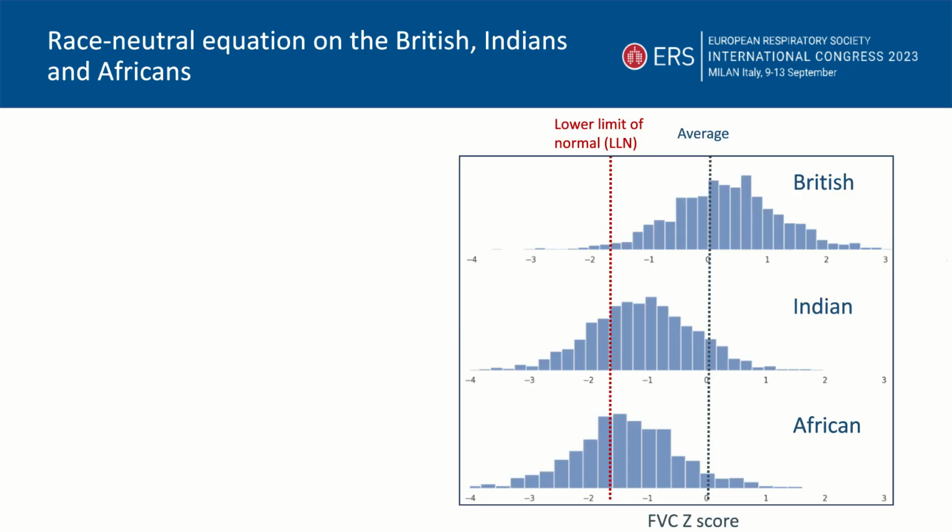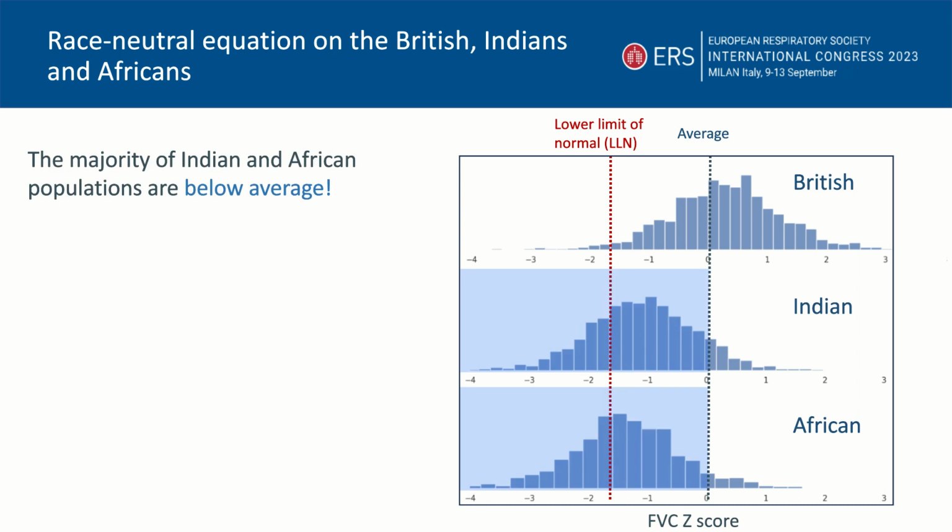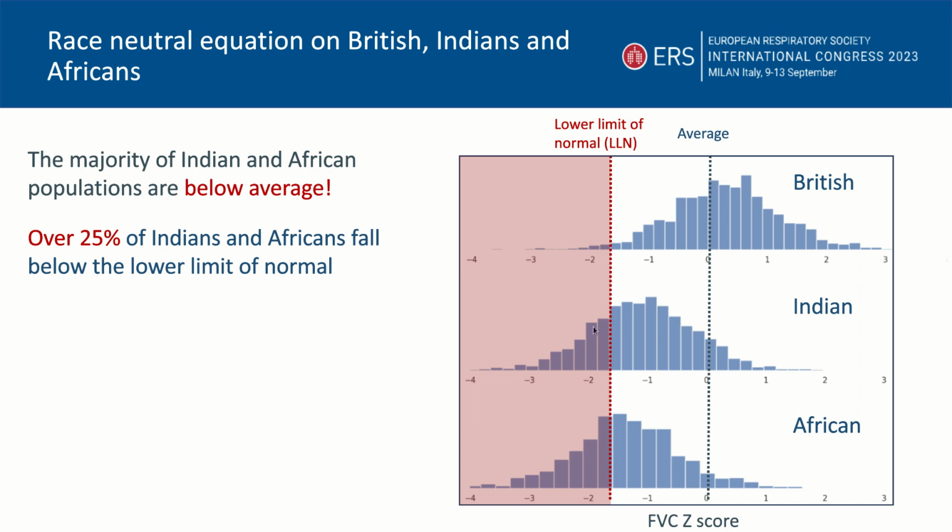This slide first shows three ethnicities: British, Indian, and African. I will explain our approach first on the British. What we see here is a normal distribution that is centered around 0, and we can see a small minority of the individuals are below the lower limit of normal. However, if we look at the Indians and the Africans, we find something different. We find that the majority of the individuals are below average, and we also find that more than 25% of them are below the lower limit of normal.